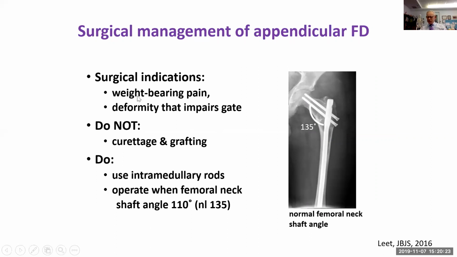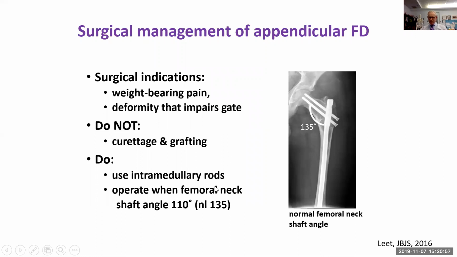The indications for surgery are weight-bearing pain that's not controlled otherwise, and deformity that impairs gait. What we've generally moved beyond and moved away from is curettage and grafting. This was recommended early in the treatment of fibrous dysplasia. Several important centers, including those at the DuPont Institute in Leiden, have shown very clearly that curettage and grafting is not the best treatment, especially for young patients with fibrous dysplasia. More commonly and better, the use of intramedullary rods.